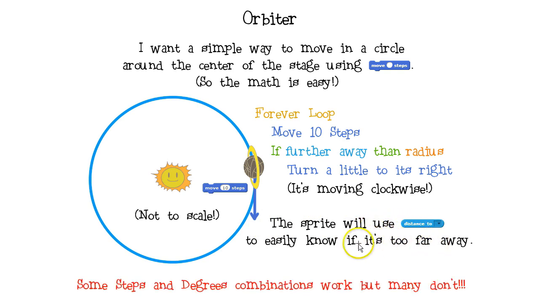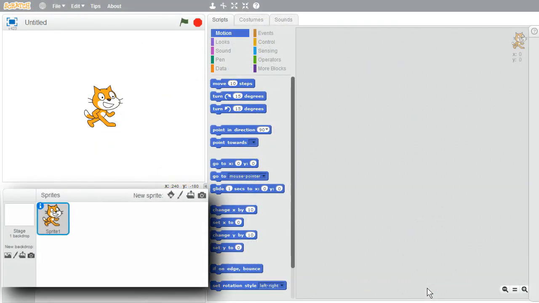As you've probably been suspecting, some combinations of steps and degrees work, but many don't. One failing extreme has the planet flying away, and another failing extreme has the planet turning inward too much and flying into the sun. There are many unstable combinations, but that's part of the fun of this challenge.